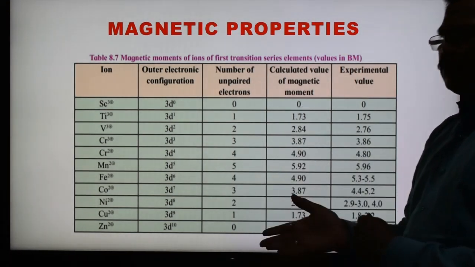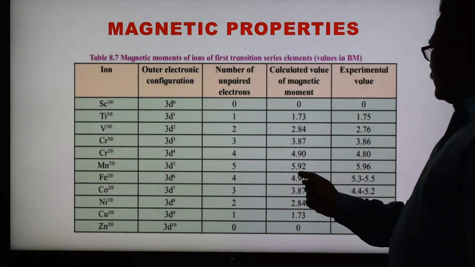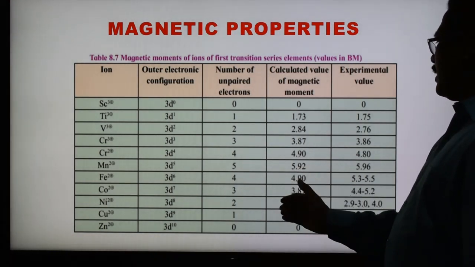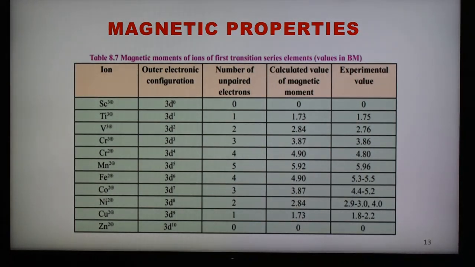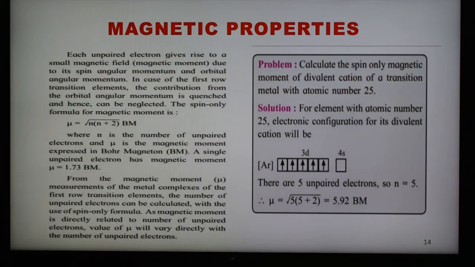But by the equation also we can calculate. So in this way we can calculate the number of unpaired electrons, or if one value is given, the other can be calculated. So these tables show the relation between the number of unpaired electrons and the magnetic moment value. And here, one example is given, in the case of magnetic moment, where values are shown.